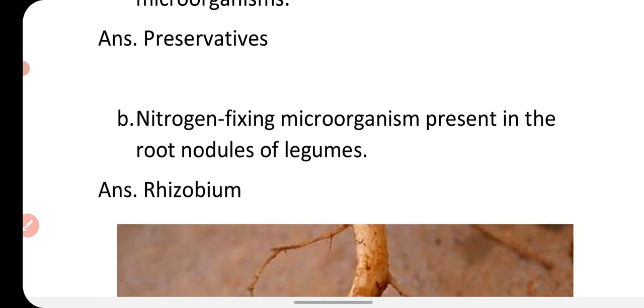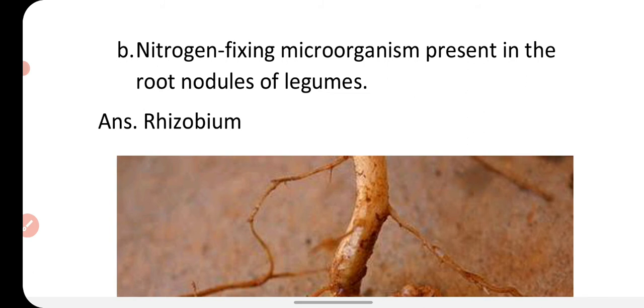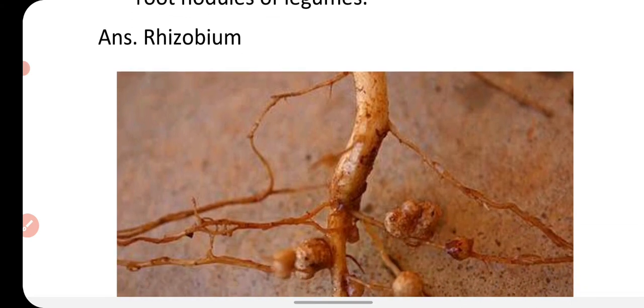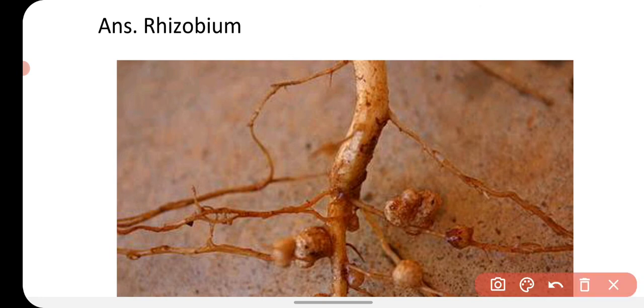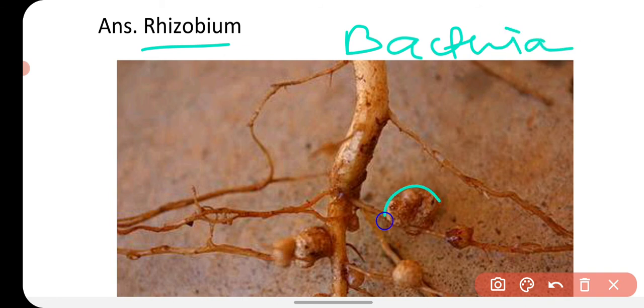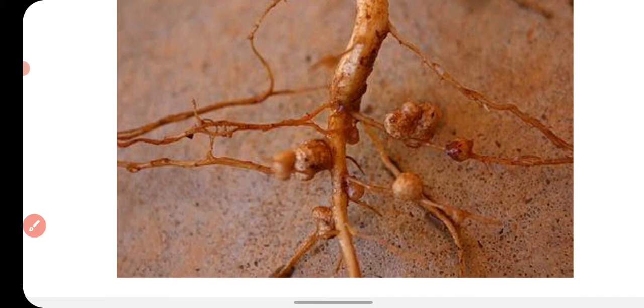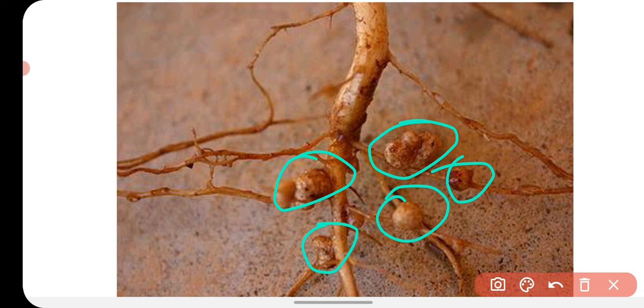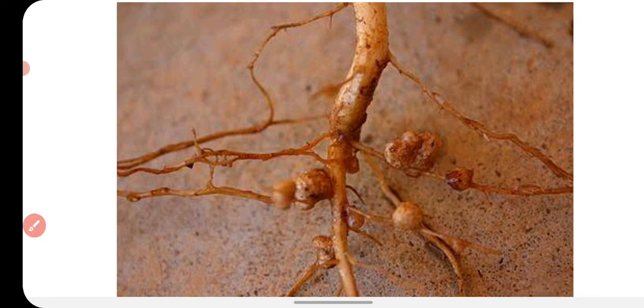Next question is, nitrogen fixing microorganism present in the root nodules of legumes. That nitrogen fixing microorganism is Rhizobium. Rhizobium is a nitrogen fixing bacteria which lives in the root nodules of leguminous plants and helps in nitrogen fixation. You can see here the root nodules of leguminous plants. These are the nodules in which the bacteria Rhizobium live and fix the atmospheric nitrogen into usable forms that can be used by the plants.